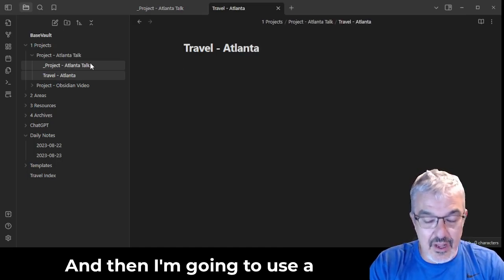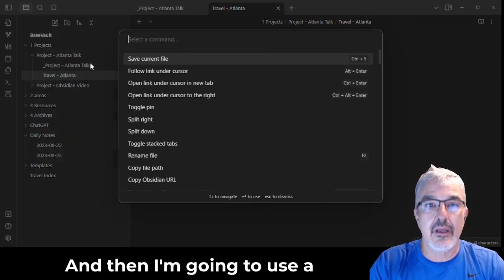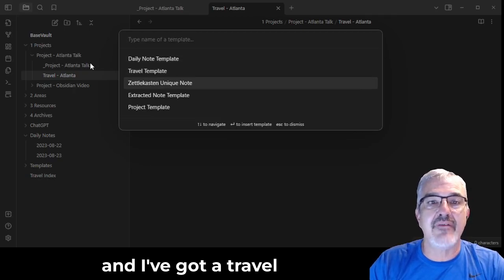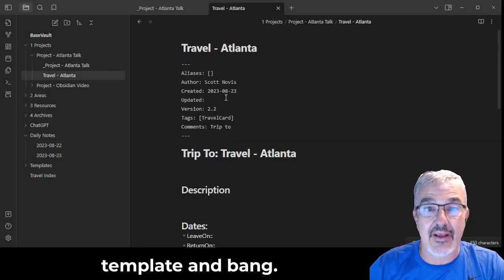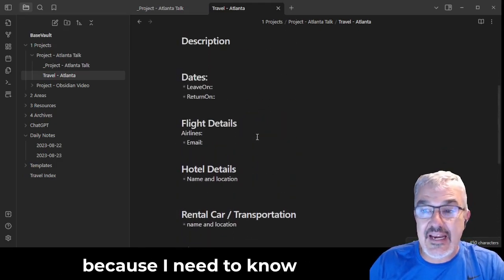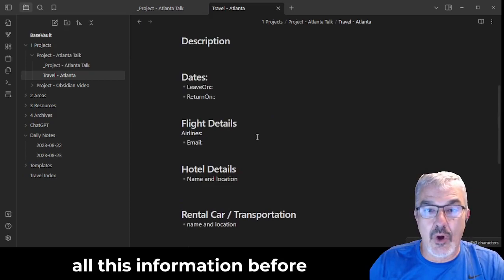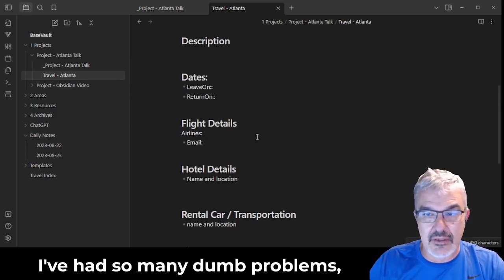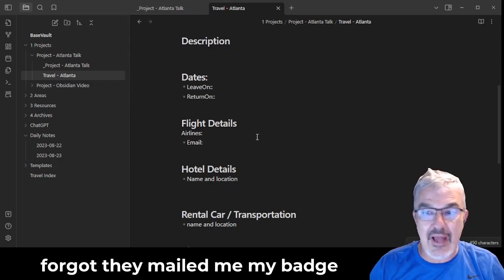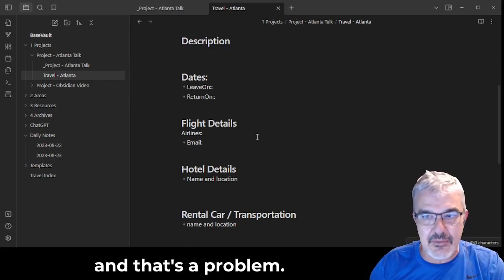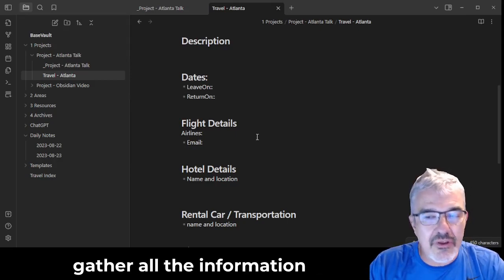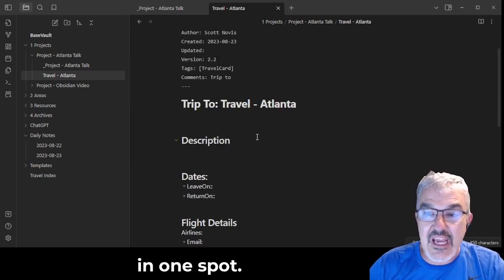Okay. And then I'm going to use a template that I created, insert new template. And I've got a travel template, and bang. Now what I have is a template that I've created over time because I need to know all this information before I go somewhere. You know, I've had so many dumb problems, like going to a conference and I forgot they mailed me my badge and I didn't bring it with me, and that's a problem. So this allows me over time to gather all the information necessary for me to travel in one spot.